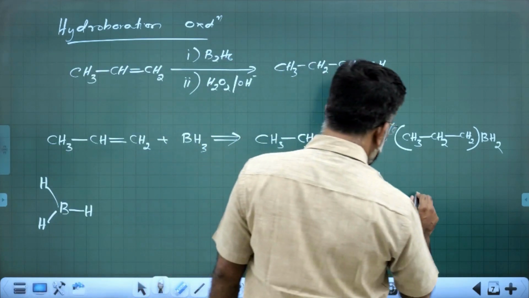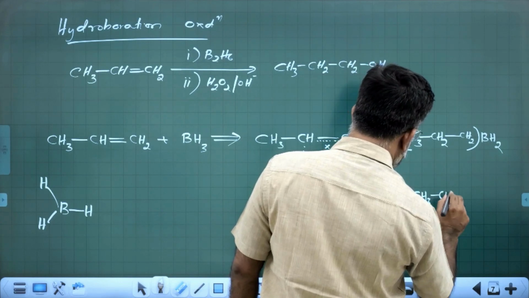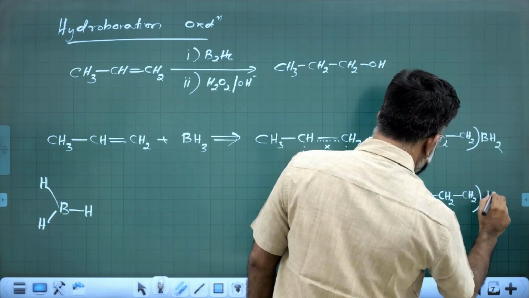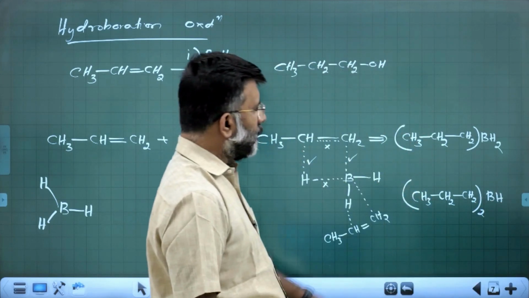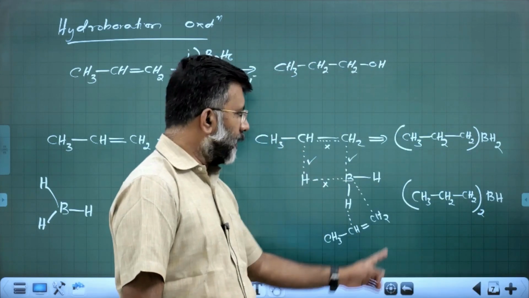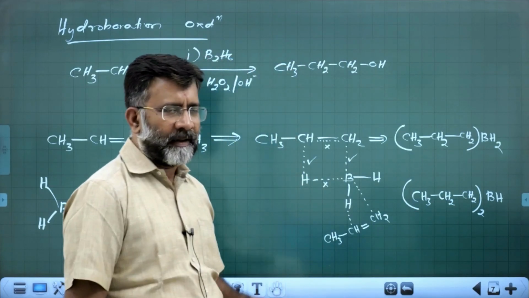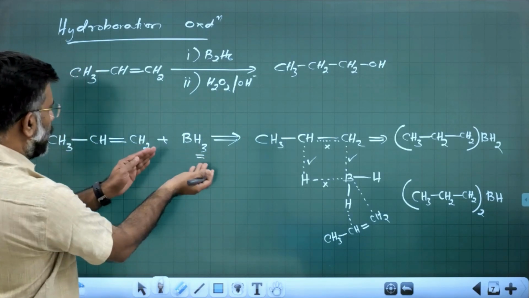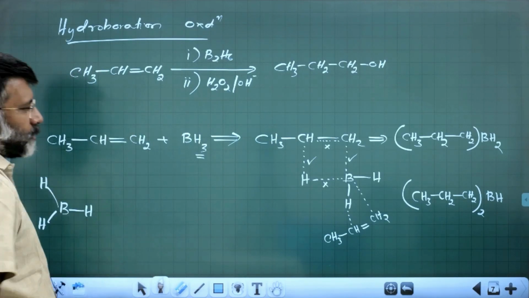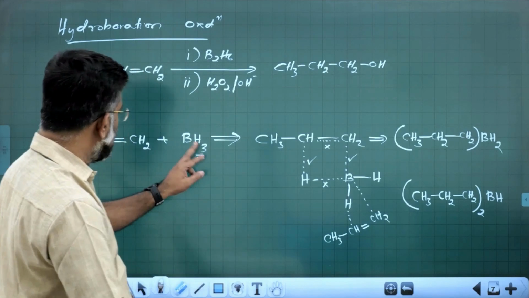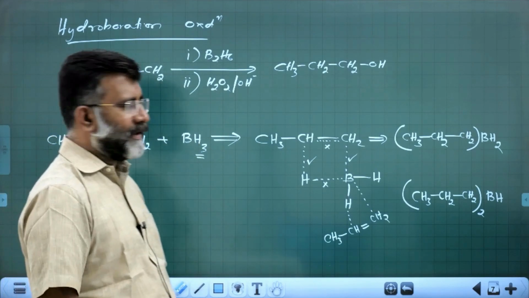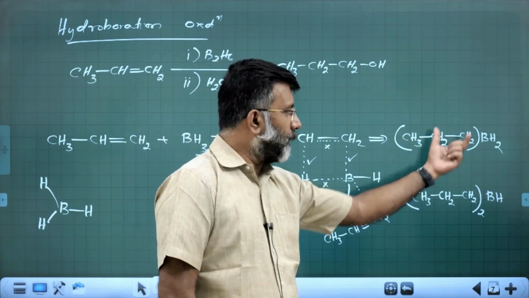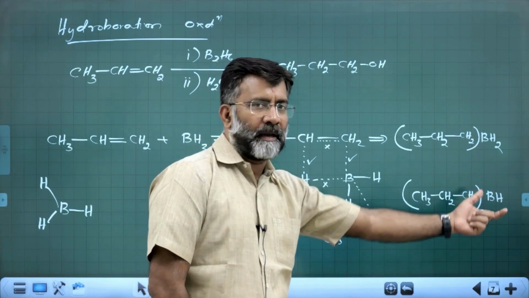Ultimately, what you get is (CH3CH2CH2)2BH. The previous one is monoalkyl borane, and now this is dialkyl borane. Each time the hydrogen is added to the unsaturation. This is monopropyl borane, this is dipropyl borane.